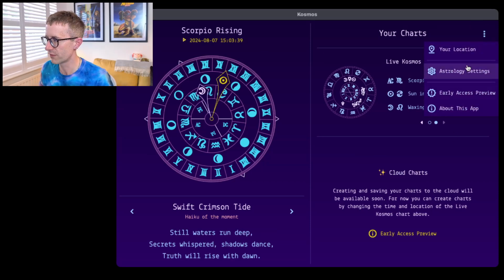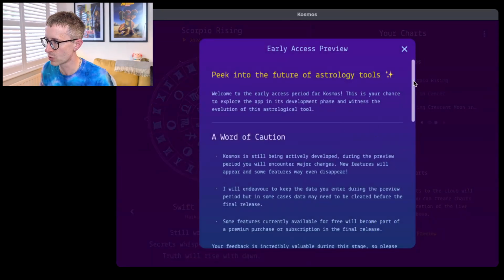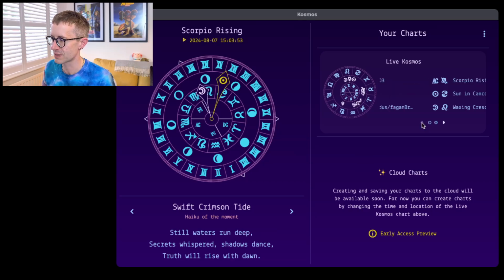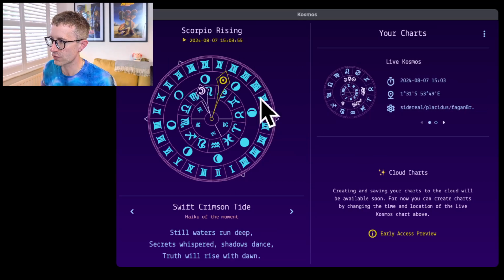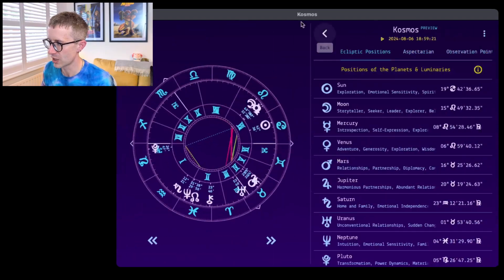Up here, you've got a few options. I'm calling this the early access preview, which hopefully is my disclaimer that not everything is entirely finished. There's so much more I want to do, but I've run out of time. You can access the live Cosmos here. You can also configure this chart as you want it, get it into a position, then double tap to open it.